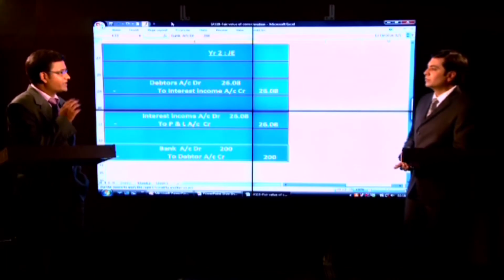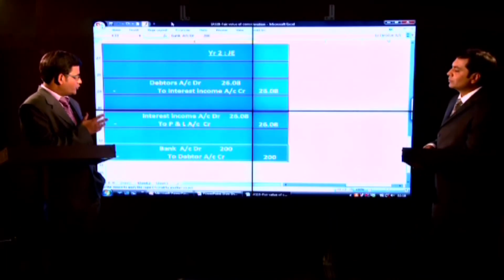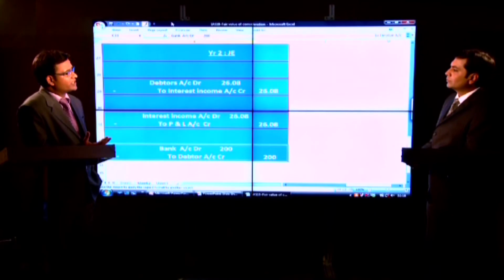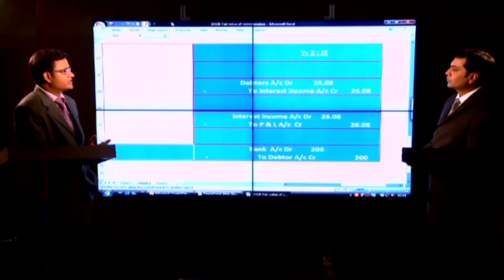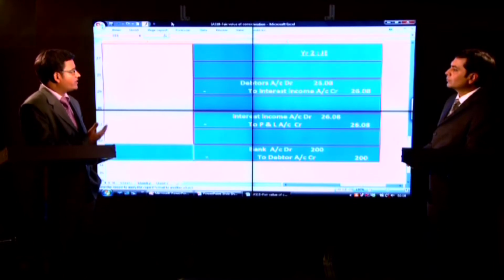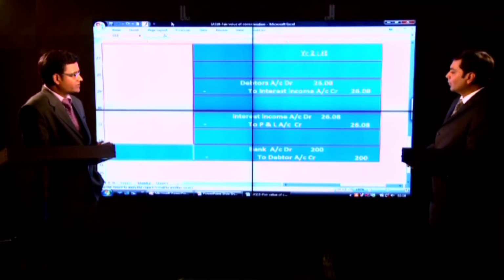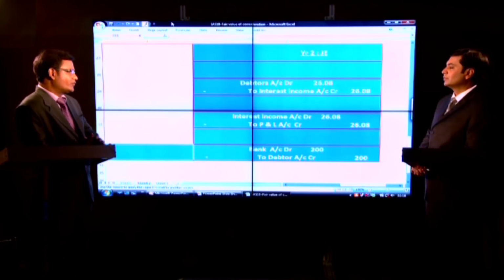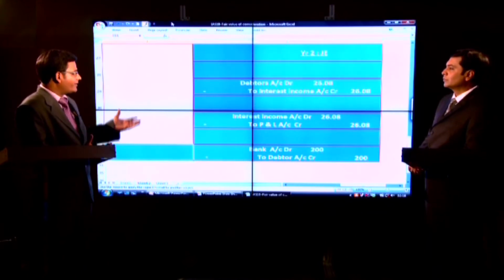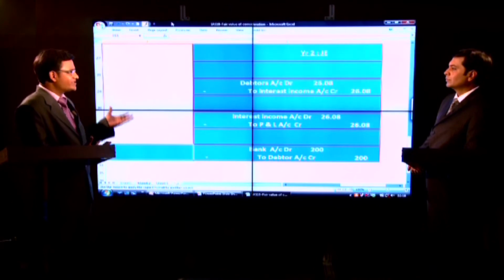I understand that, Abhishek. In both the cases we have seen that the seller has recognized its revenue at the fair value, that is 165 in the first case and 151 rupees in the second case. Right. What about the purchaser? How is he going to record the transaction? Will he record it at 200 in both the cases or at 165, and how will he do the process?